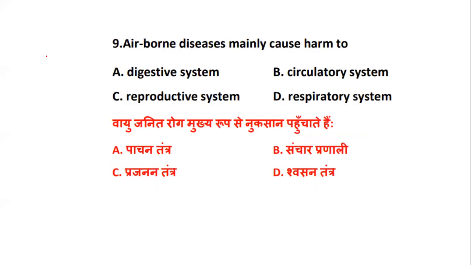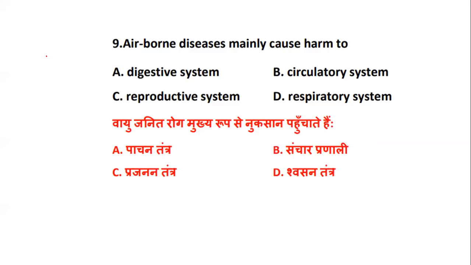Okay, then next is airborne disease. Airborne diseases mainly cause harm to what? We have the list: digestive system, circulatory system, reproductive system, and respiratory system. You have to tell which system gets harmed by airborne disease.